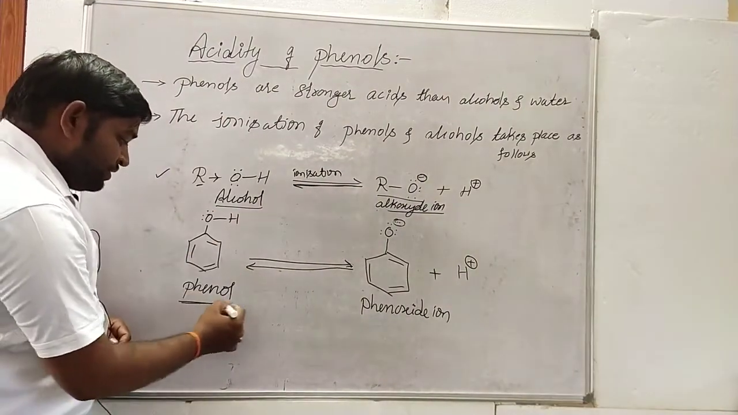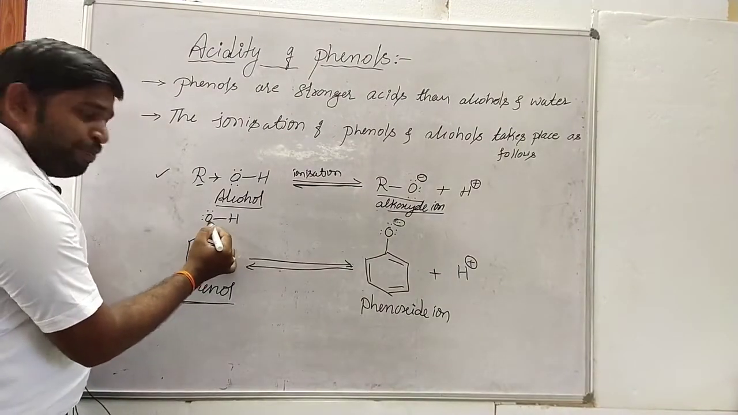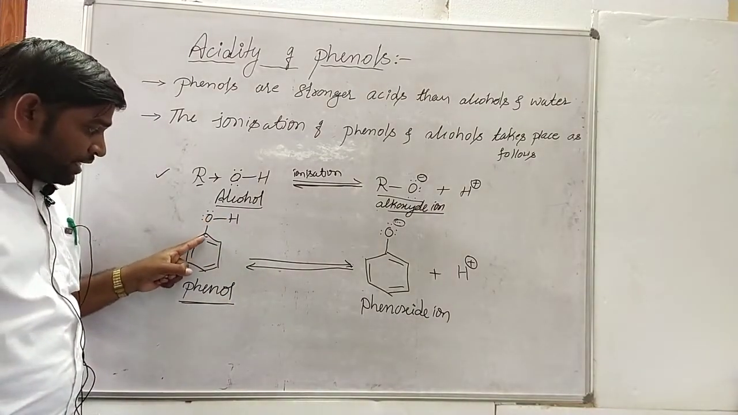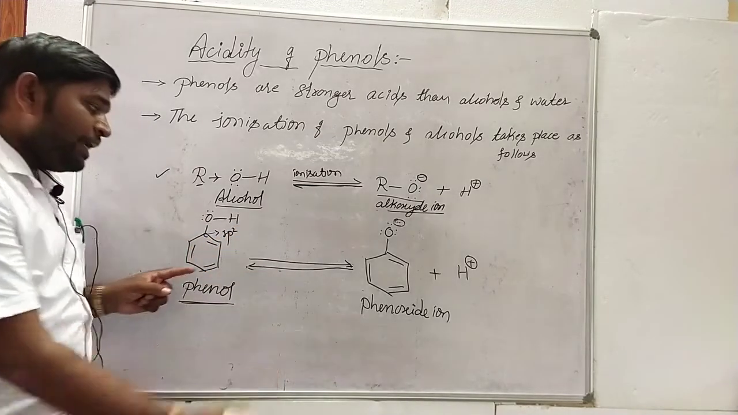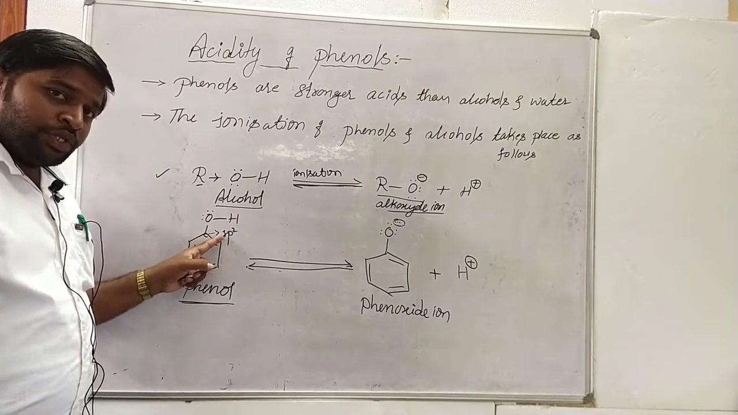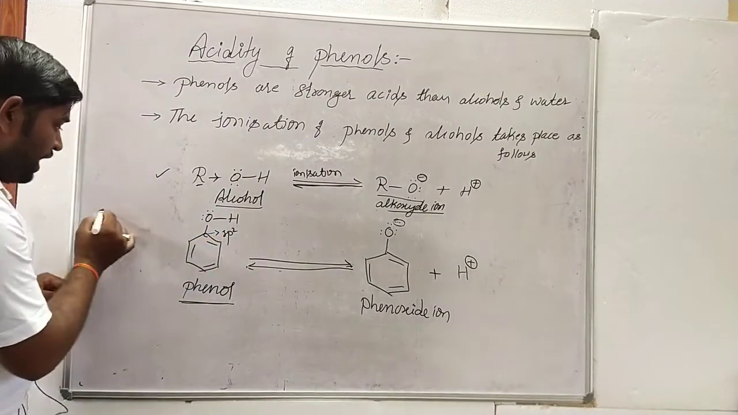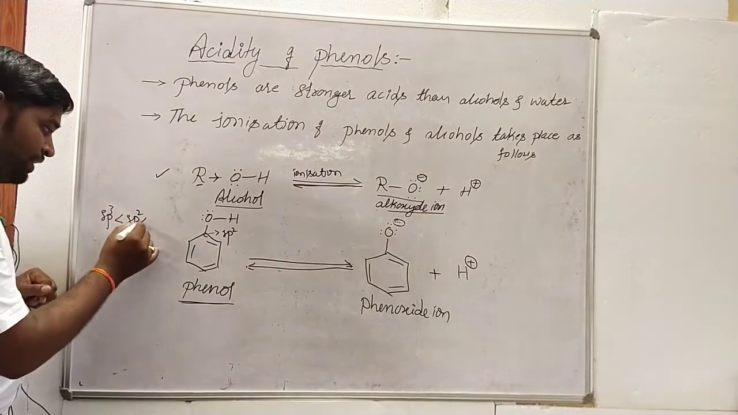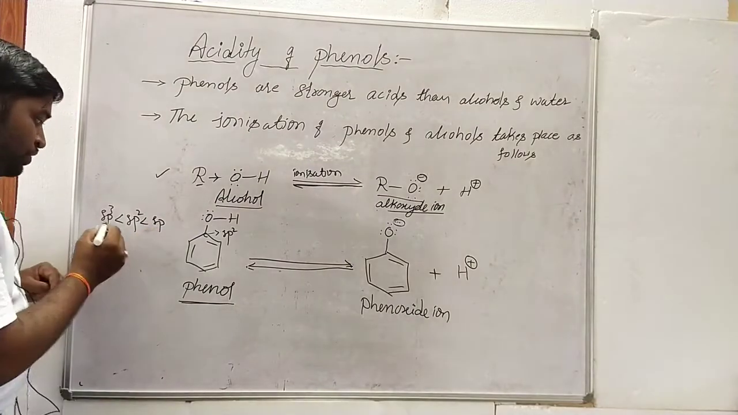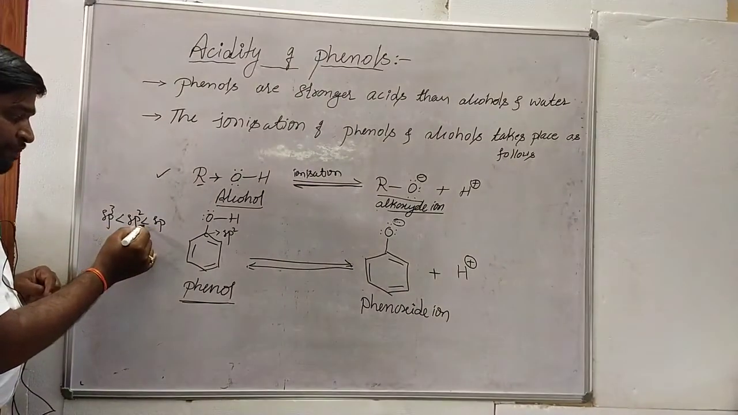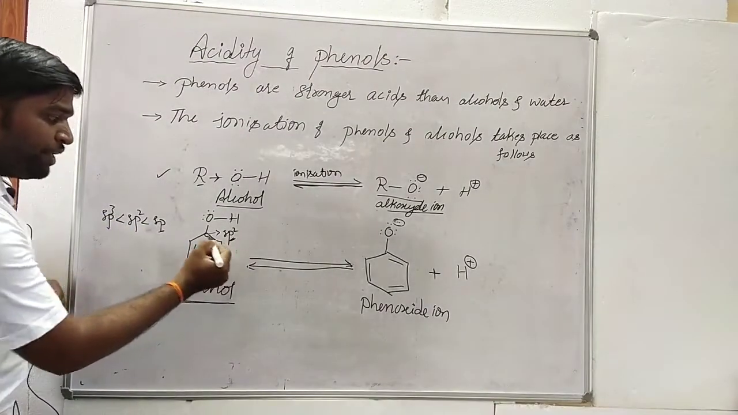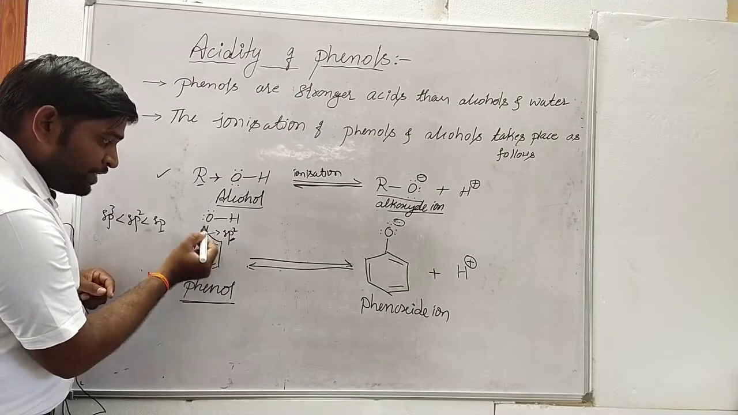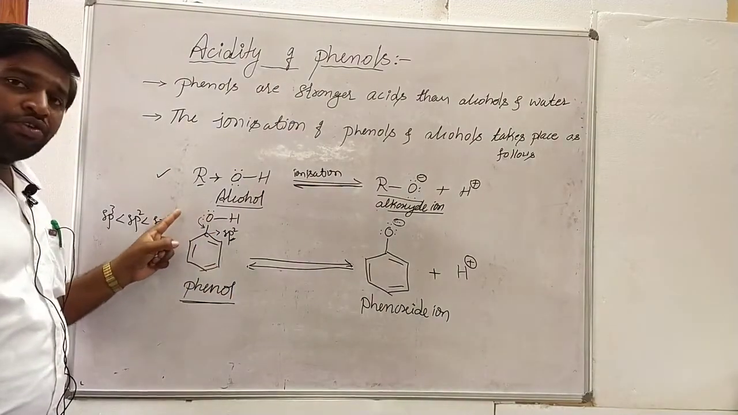Whereas in the case of phenols, the oxygen atom of the hydroxyl group is linked directly to an sp2 hybridized carbon atom. As I already told you, an sp3 hybridized carbon atom is lower in electronegativity, sp2 is more electronegative, and sp is still more electronegative. So sp3 is less electronegative than sp2, and sp2 is less electronegative than sp. Here, the sp2 hybridized carbon atom is a little electronegative in nature, so this carbon atom has a tendency to withdraw electrons from the oxygen atom of the hydroxyl group.